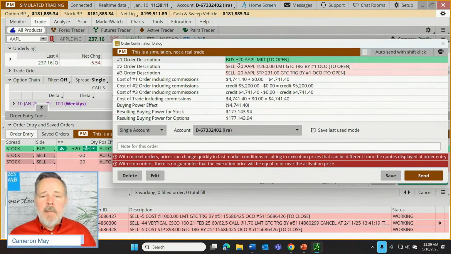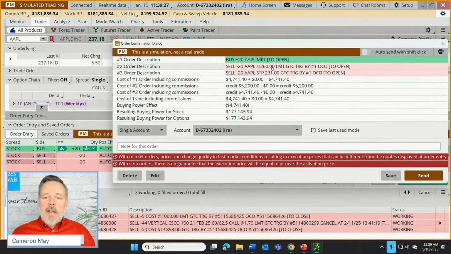$4,700. Yep, that's right, in keeping with the position size of our trade from last week. So we're going to buy 20 shares of Apple at market price. With market orders, prices can change quickly in fast market conditions, resulting in execution prices that can be different from the quotes displayed at order entry.